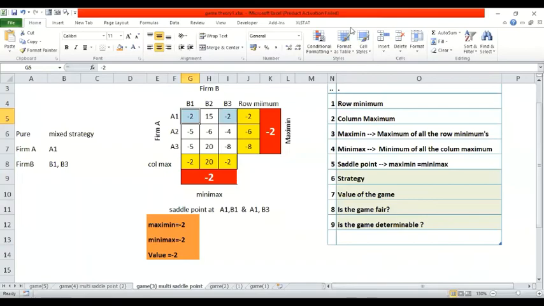I'll come back to the class session again on the coming Wednesday, so do not miss the class. I'm going to check the multiple saddle points again, as I have taken, and further how exactly the value of the game can be calculated with the help of a formula. With that, we are going to conclude the semester syllabus of operations research. We'll have a set of queries for all the sessions, whichever we started with: transportation, assignment, LPP, and all those things will be taken in one or two sessions. Then we'll close with the one test, which will be conducted online.